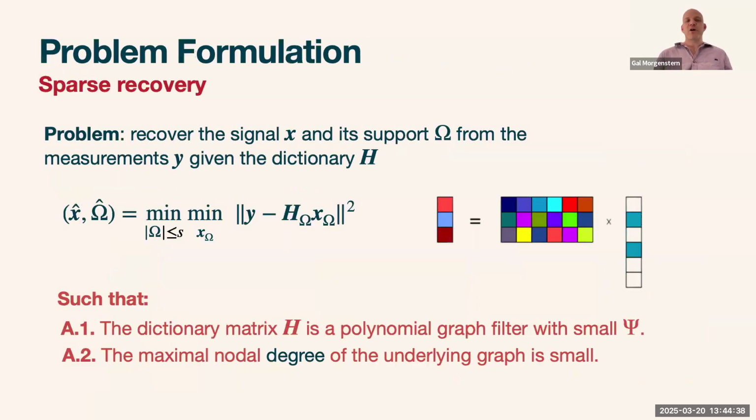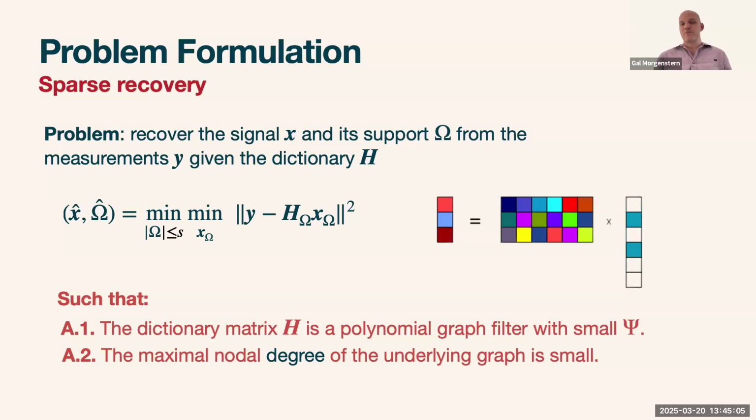If we consider the problem of sparse recovery, in this context we have three interesting elements. We have the signal X, which is a sparse signal defined with non-zero elements over the support omega. We have a filter or a dictionary, depending on what perspective we look at the problem from. And we have observations, and we're trying to find, in this case, both X and omega.